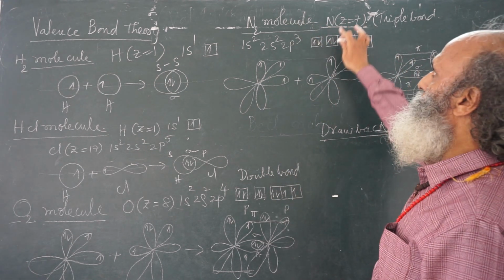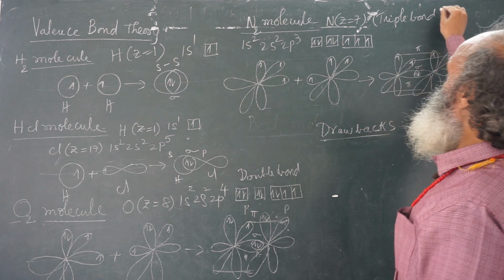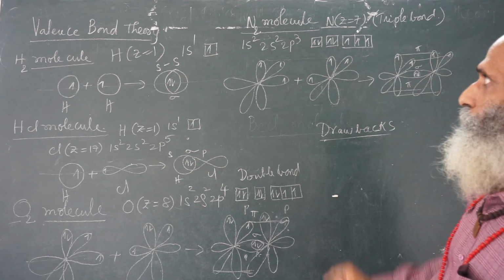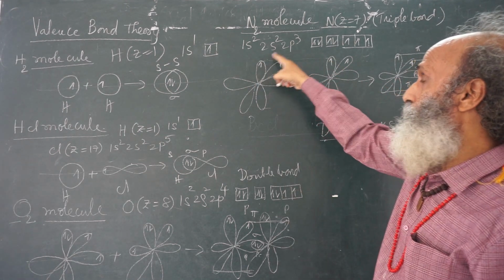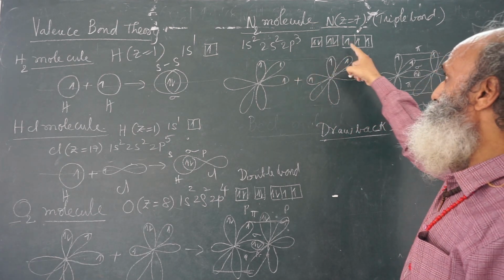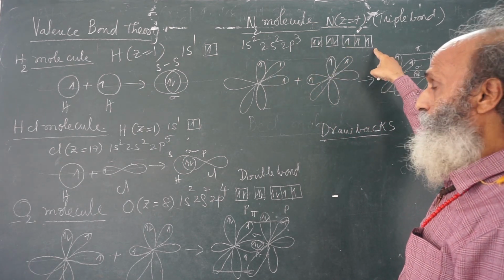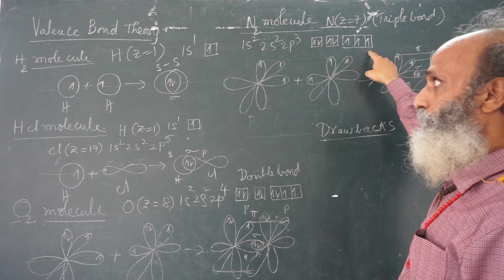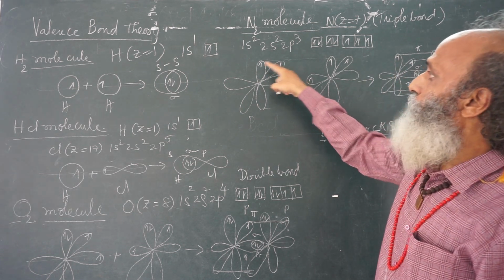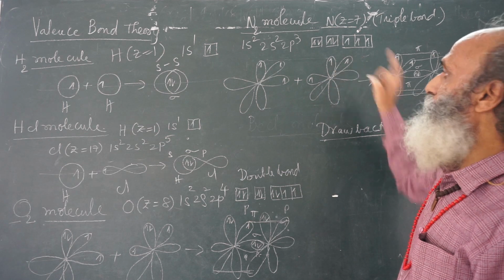Now, nitrogen molecule, Z is equal to 7. It is a triple bond. Nitrogen atomic number 7: 1s2, 2s2, 2p3. 3 unpaired electrons in the p subshell. So, px, py, pz. Px, py, pz.